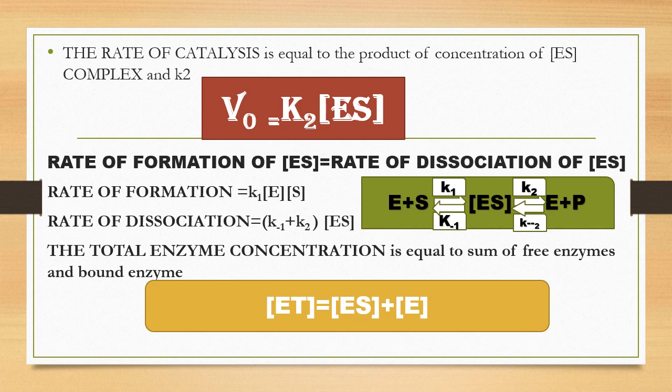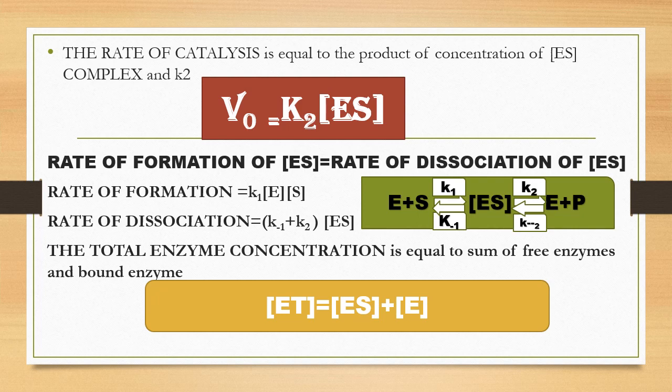Similarly, for the rate of dissociation, there are two rates, K minus 1 and K2, so K minus 1 plus K2, and the reactant is ES in both cases. The total enzyme concentration is equal to the sum of free enzyme and bound enzyme. So ET, the total enzyme, equals ES, the bound enzyme, plus free enzyme.